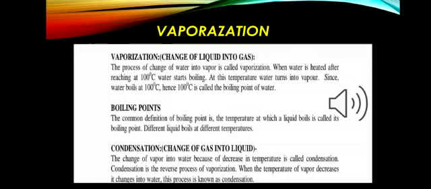Now we have condensation. Condensation is simply the change of gaseous state into liquid state, or we can say the change of vapor into water. Temperature is important in condensation, but here we decrease the temperature. We can't change the gas into liquid by increasing the temperature. When we decrease the temperature, we can convert the gas into liquid. This process is known as condensation. An example is that we manufacture distilled water by the process of condensation.